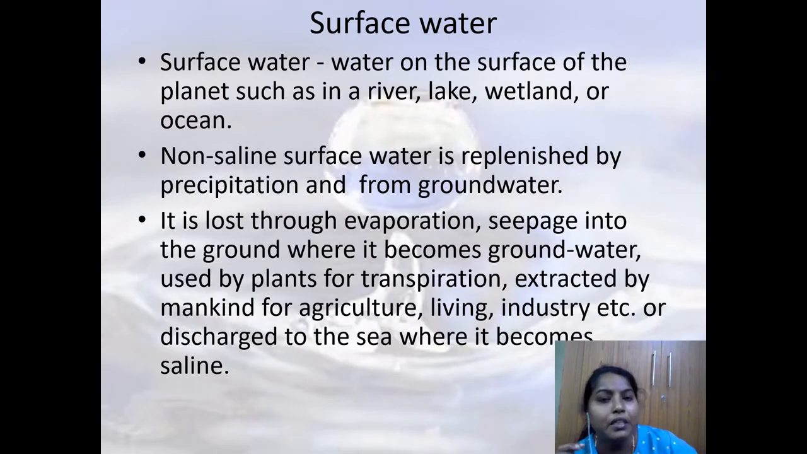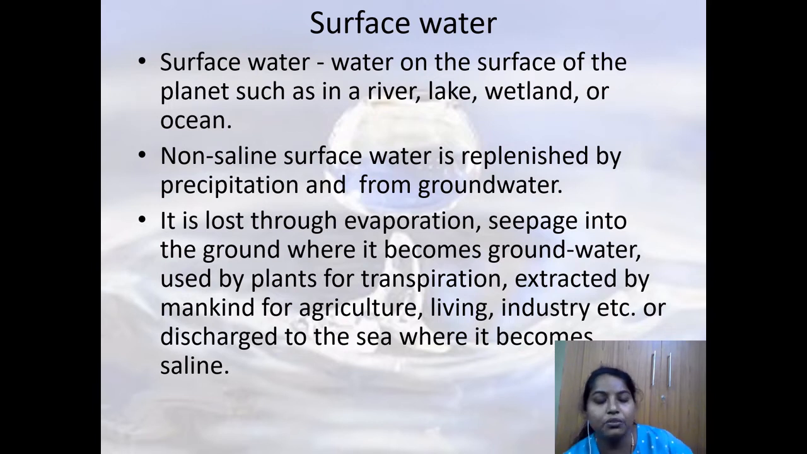Surface water, that is water on the surface of the earth, like a river, lake, wetland, even seas and ocean. So that also we can call surface water, but that is not drinkable. Non-saline surface water is replenished by precipitation. Only on that we trust, right? The rainwater, we trust in that. And it is lost through evaporation.